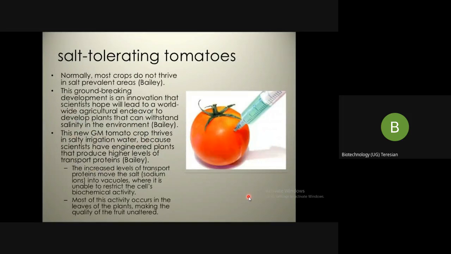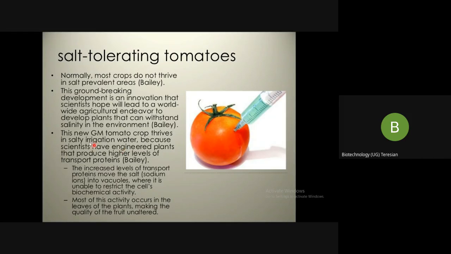Then we have the salt tolerating tomatoes. Now there are so many regions wherein the soil contains very high salinity. The plants cannot grow in highly saline conditions. So what genetic engineers have done is they were able to produce tomatoes which can thrive or grow in soil conditions having a very high salt content.